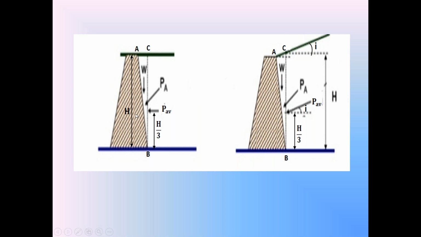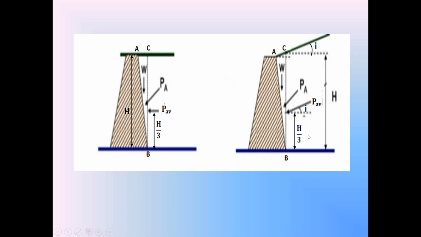Now the retaining wall is subjected to two forces. One is W, the next one is PAV. Then find the resultant active earth pressure force acting on the retaining wall, PA. Here PA is equal to the square root of W square plus PAV square. This is the modification in Rankine's active earth pressure if the backside of the retaining wall is an inclined surface.